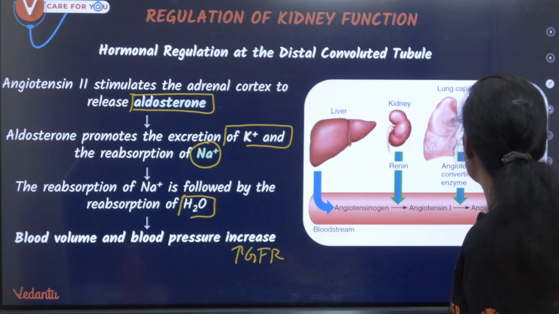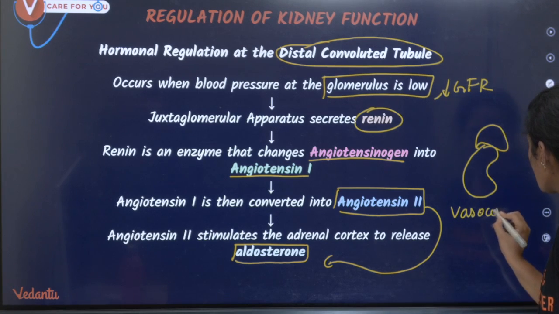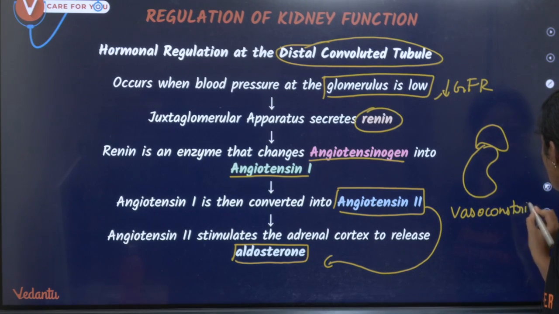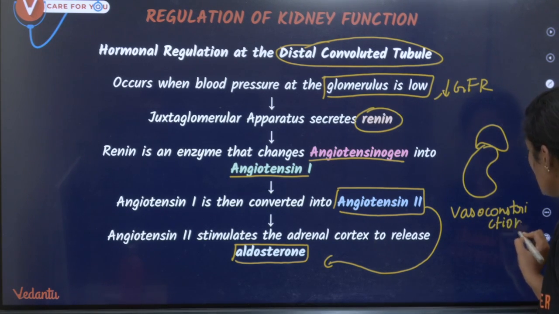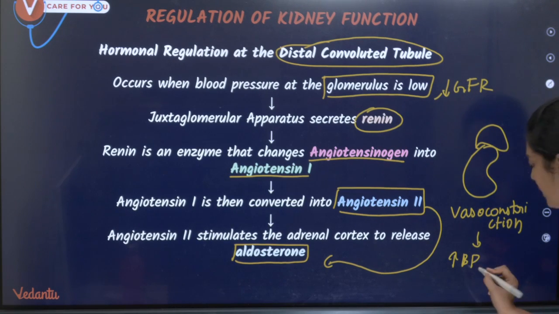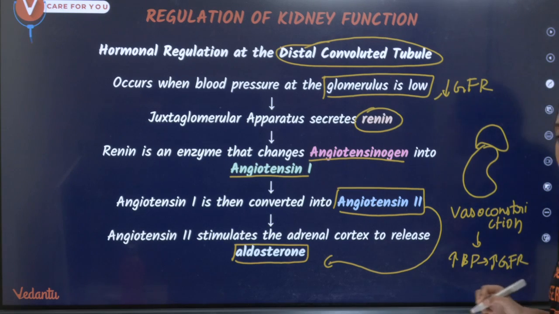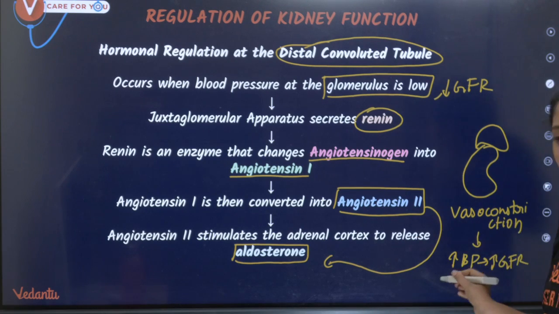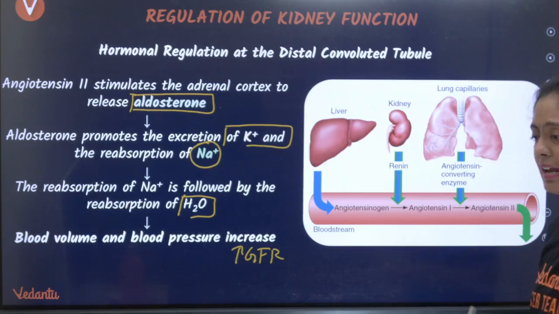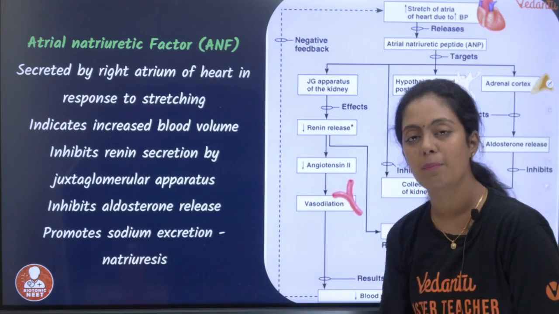Okay, and one more thing, this angiotensin 2 is going to cause vasoconstriction. What will it cause? It will cause vasoconstriction. What is vasoconstriction? It is going to increase my blood pressure. If my blood pressure increases, obviously my GFR will increase. Correct? So all these are happening here. Remember, it's a cyclic mechanism. Okay, in the RAS mechanism, a question can definitely be asked, children.